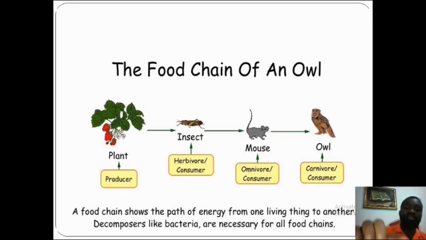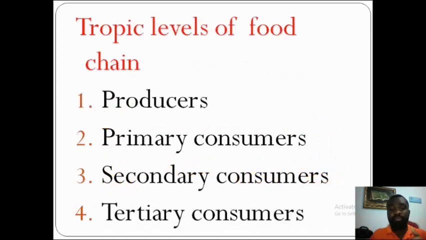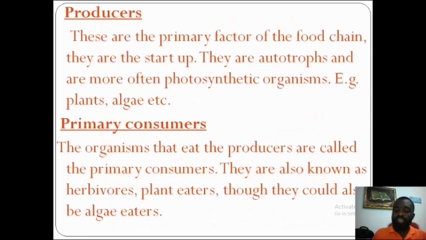So you can see plants, producer. I told you that the producer is the startup of the food chain. Now, producer, herbivore, which is primary consumer, secondary consumer, which is omnivore, carnivore animals, which is also the tertiary consumer. This is the trophic level for your level. This is the trophic level of a food chain: producer, primary consumer, secondary consumer, tertiary consumer. Now let's look at the definition, and I think we'll be done for this class.